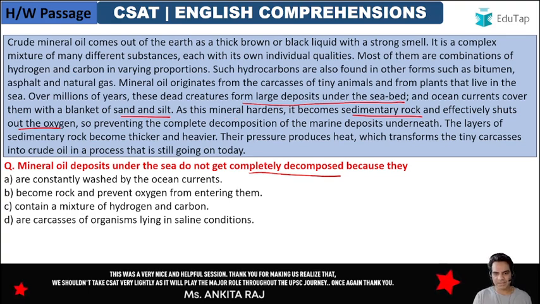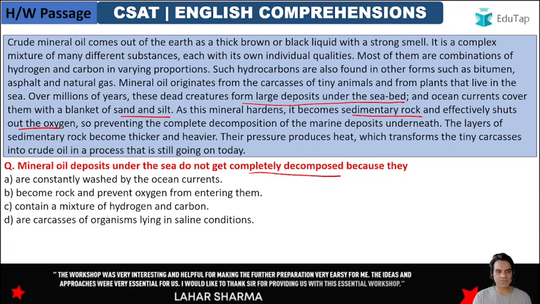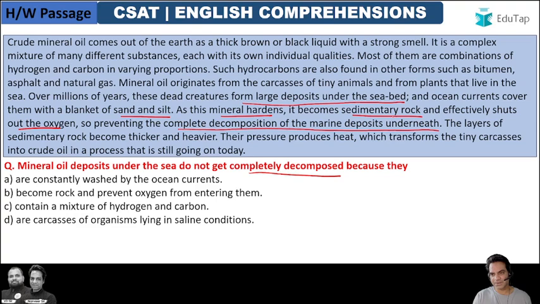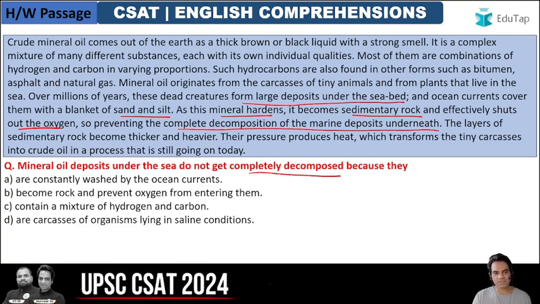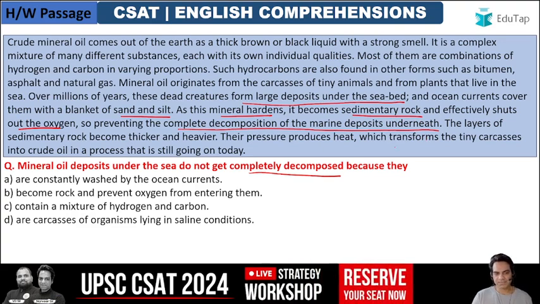So why does it not get completely decomposed? Because as this mineral hardens, it becomes sedimentary rock and effectively shuts out the oxygen, so preventing the complete decomposition of the marine deposits underneath. So that is the reason it gets hardened. Then this mineral hardens and becomes a sedimentary rock, and it effectively shuts out the oxygen. Basically it prevents complete decomposition of the marine deposits underneath.